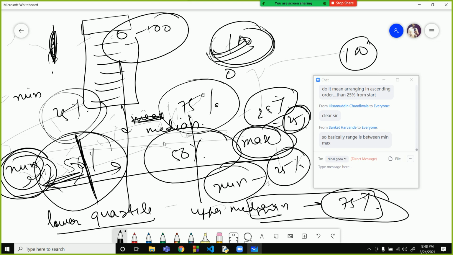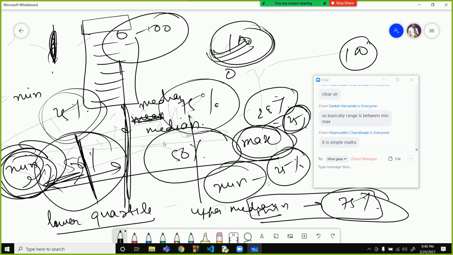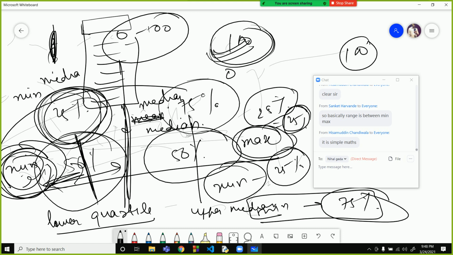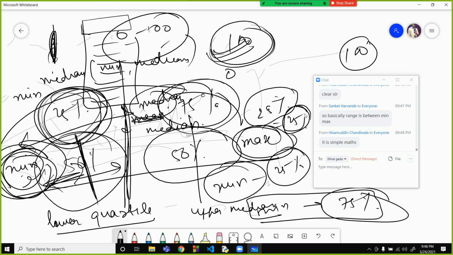If you take the minimum over here and the median, 25% is the median of all the values between the minimum and the median. And 75% is the median of the values between the median and the max. Okay, it is simple math. It is known as the lower quartile and upper quartile, if you remember.